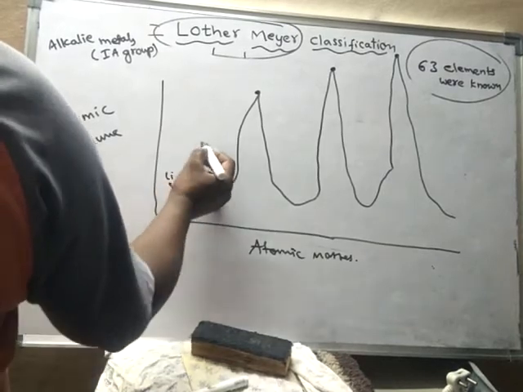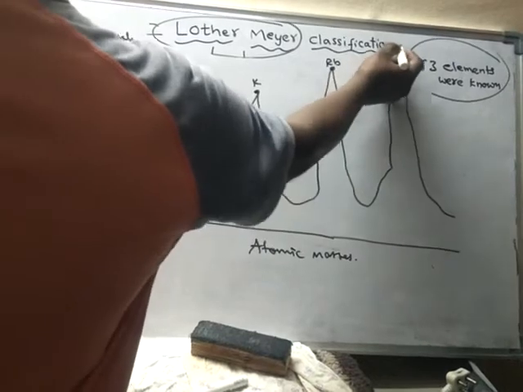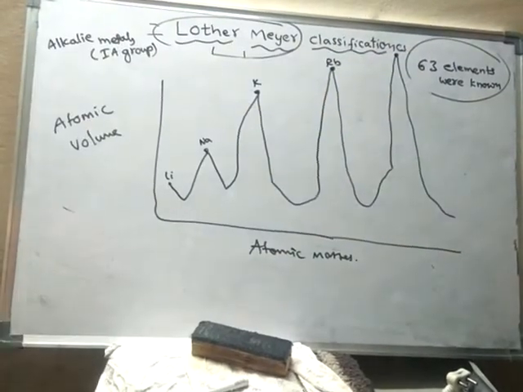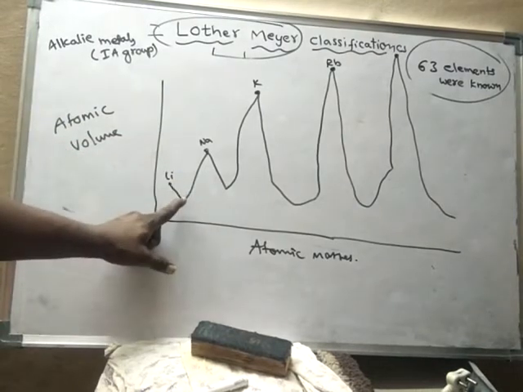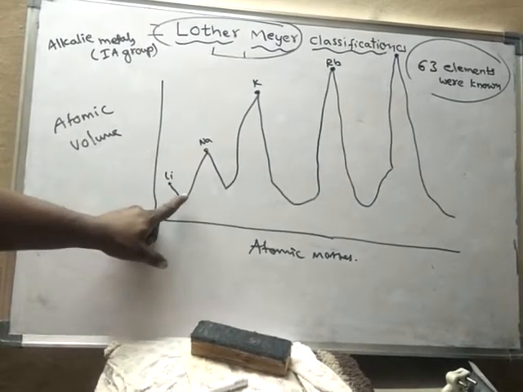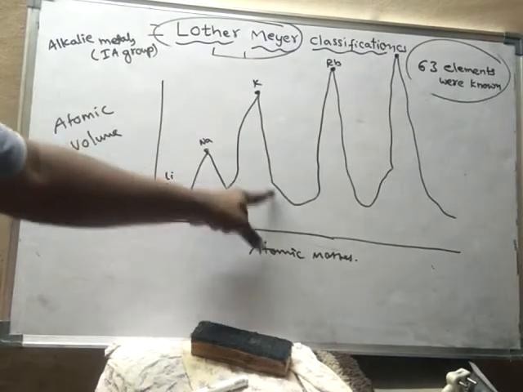So lithium, sodium, potassium, rubidium, cesium, like this. And this is called the descending portion, this is called the ascending portion. So that means it is moving up, down, up, down.